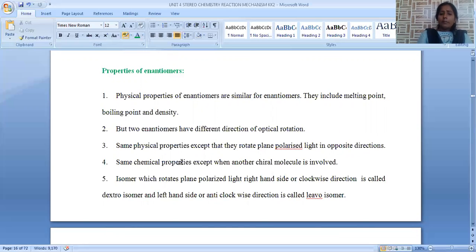But when this compound is treated with another chiral molecule, chiral in the sense of an optically active molecule, which is nothing but a carbon having four different functional groups around it, is called chiral.